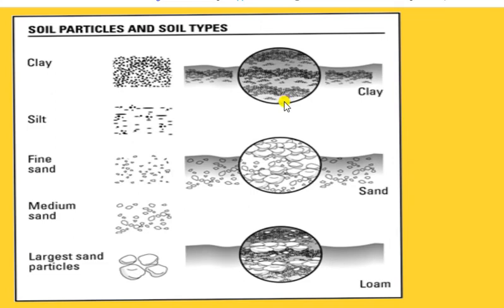If we have a closer look at these soil samples, we observe that the particles of clay soil are very fine, very tiny and minute, whereas sand has big particles as compared to clay. While in loam, the particles are medium size. They are larger than clay particles whereas smaller than sand particles. This is how air or water is held in these particles. As clay particles are very tiny and very small, they are closely compact.